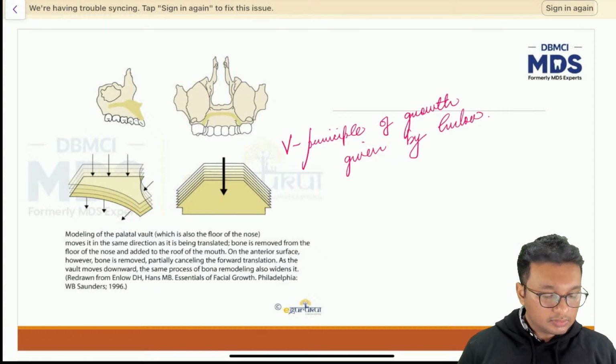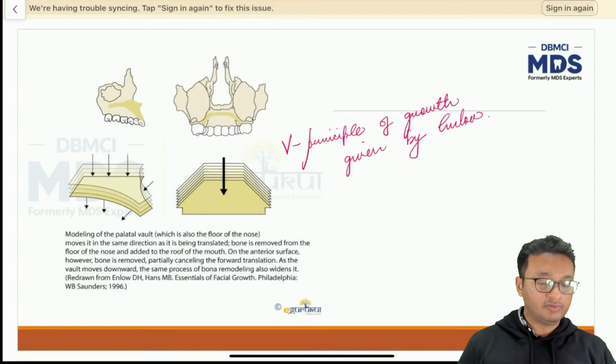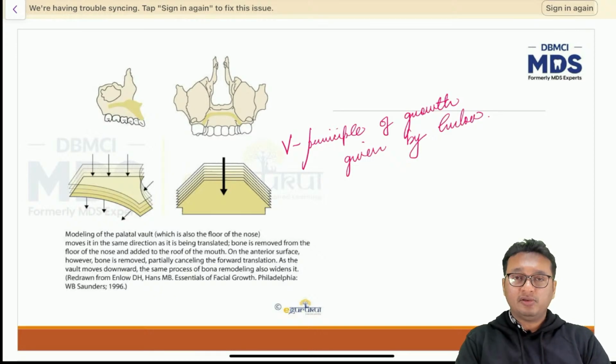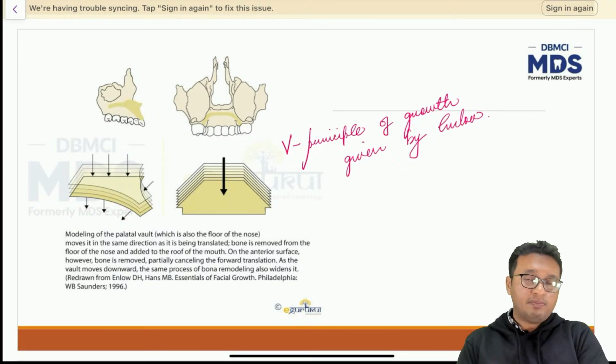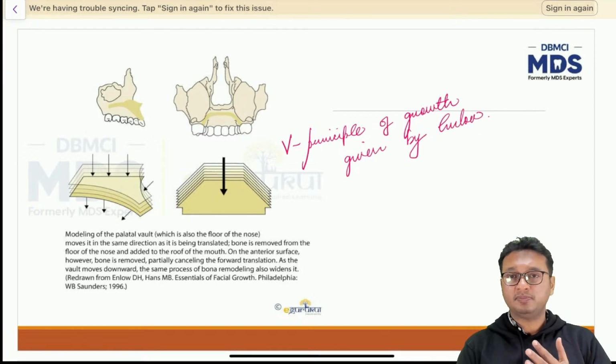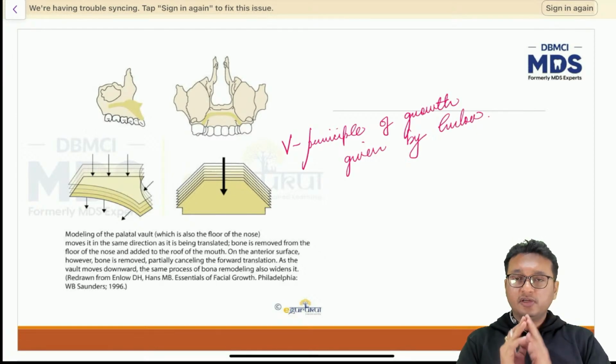So Deep Priya Ambassa has asked me to please explain cortical drift. Cortical drift is nothing but a movement of the bone, what I was talking about just a while ago. The entire bone moves in a particular direction depending on many factors, depending upon primary displacement and secondary displacement. So that movement of the bone is called cortical drift.